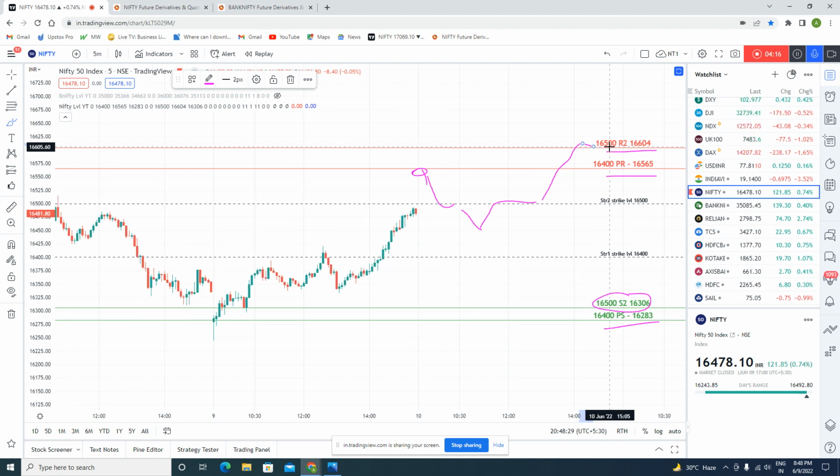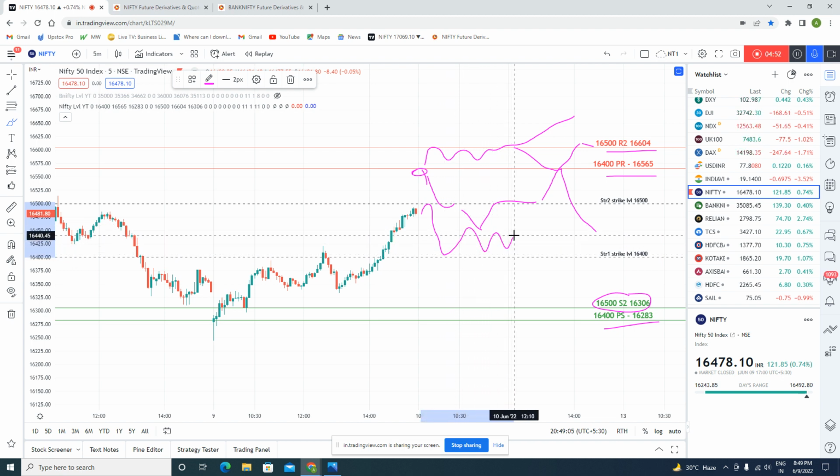Friends, this is one type of movement. If it gaps up and moves fast, it will get resistance here, and there may be a zigzag manner. If it gets support over here, it may go to the 650 or 700 zone, but that is a rare possibility. Definitely there will be selling, and if there is resistance at 16604, it will come to the 16450 or 16400 zone once again. And if it is a consolidation type of day tomorrow, it will immediately go to 16400 and move in a zigzag manner over here.